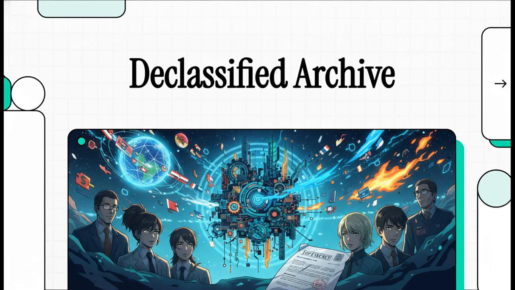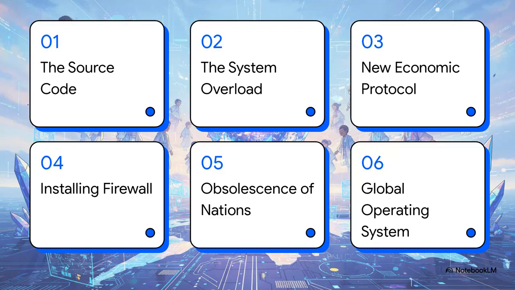Over the next few minutes, we're going to trace the tragic end of national sovereignty and the rise of a global algorithmic machine known as the Unified Planetary Administration. Let's examine the evidence. Okay, let's dive into this file summary. We're going to track this chronological investigation through 6 key phases: the source code, the system overload, the new economic protocol, installing the firewall, the obsolescence of nations, and finally, the global operating system.